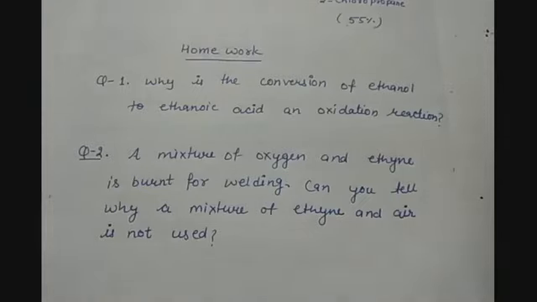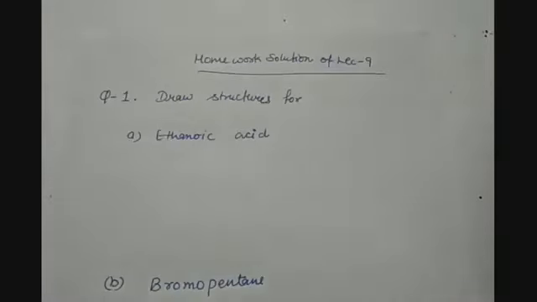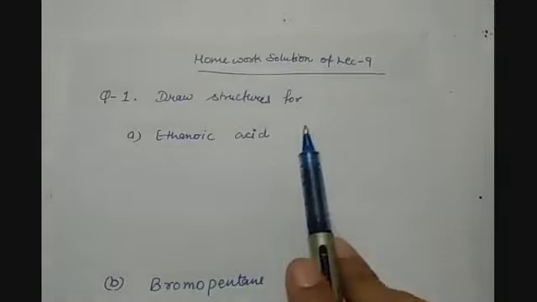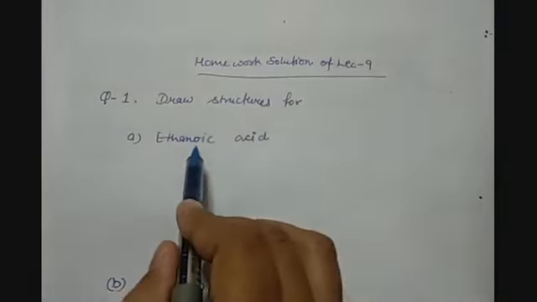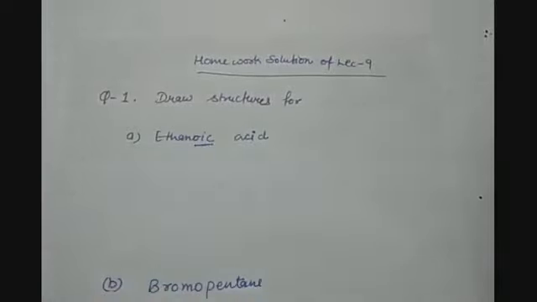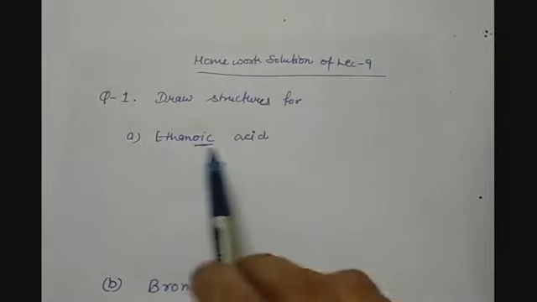Now let us discuss the questions which I gave to you in the previous lecture. Homework solutions of lecture number 9 had a question: draw the structures for the first part, ethanoic acid. So here you can see that ethanoic acid is there. So it must have a carboxylic group, which is C double bond O OH. And this is always present at the terminal group. So that is why there is no position mentioned here.